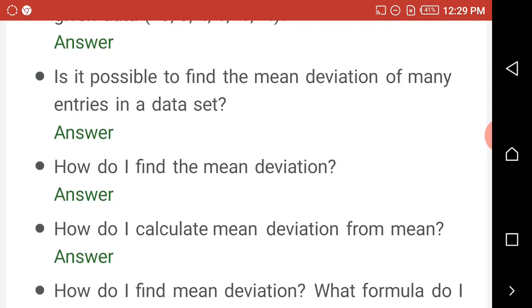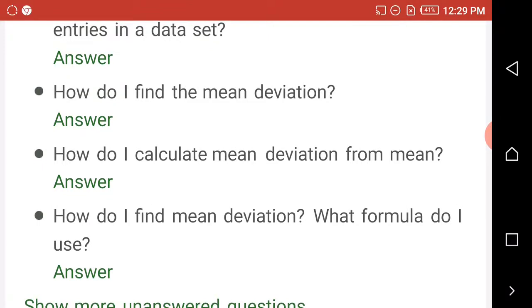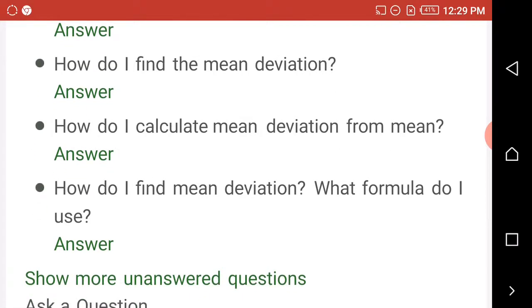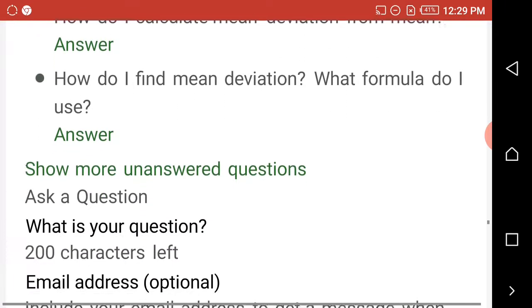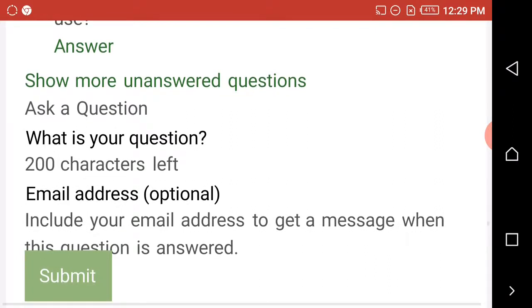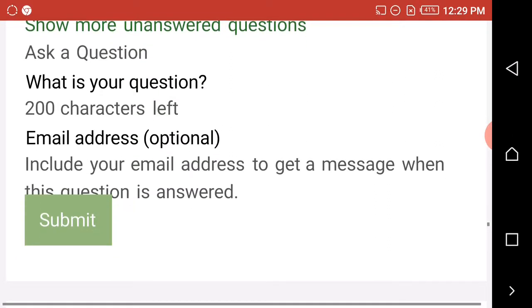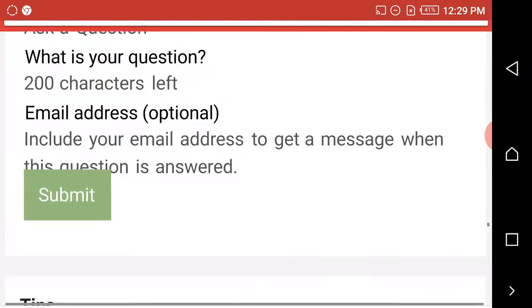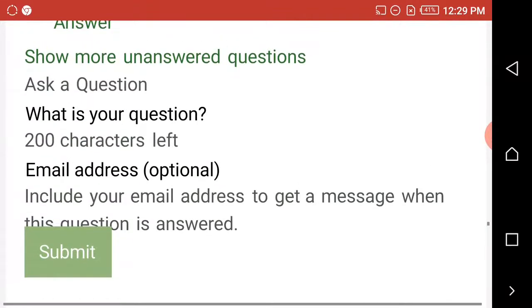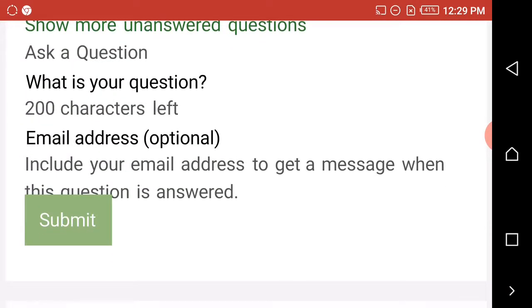What is the possibility to find the mean deviation of many entities in a data set? How do I find the mean deviation? How do I calculate mean deviation? What formula do I use? What is your question? If you have any question you want to ask, please write it.